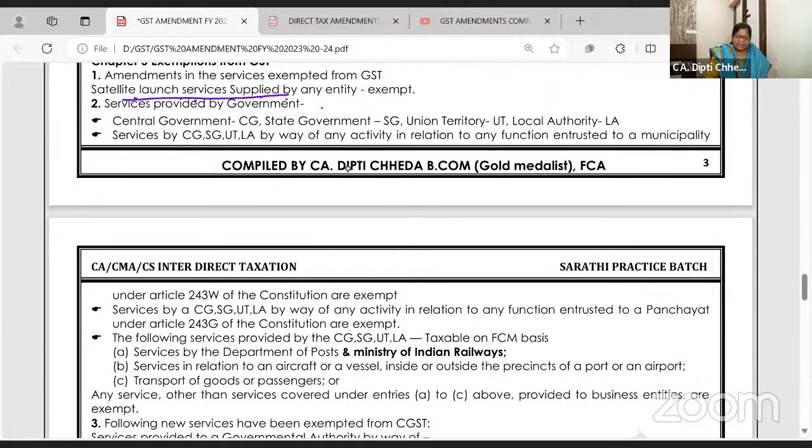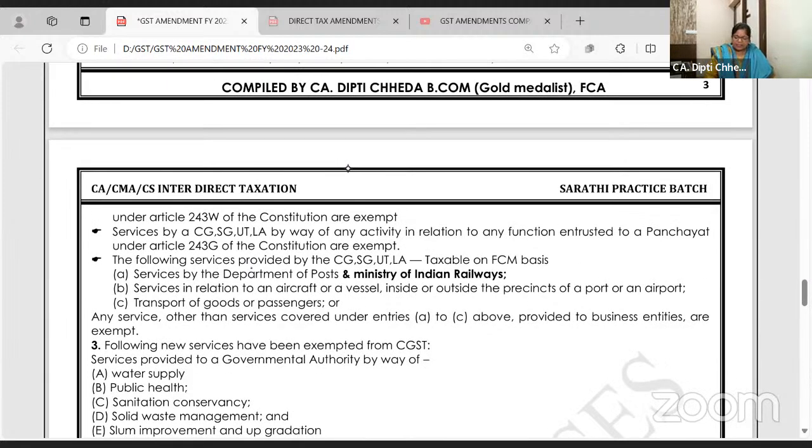Services provided by the central government, they are all exempt except services provided by central government which are taxable on FCM. Ma'am, ये already किया, तो फिर से कर रहे हैं because these are the services which are chargeable on forward charge. Services by Department of Post, they have added Ministry of Indian Railways, aircraft vessel, transport of goods. These are taxable under forward charge.